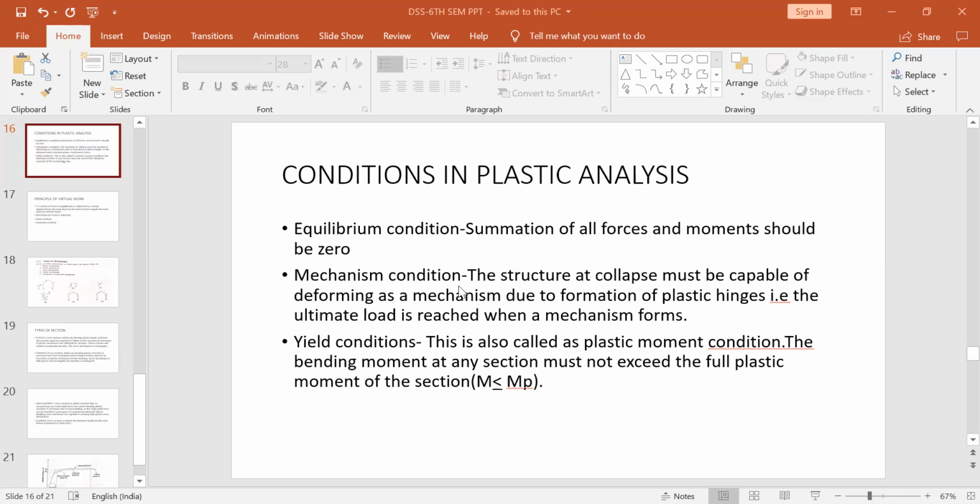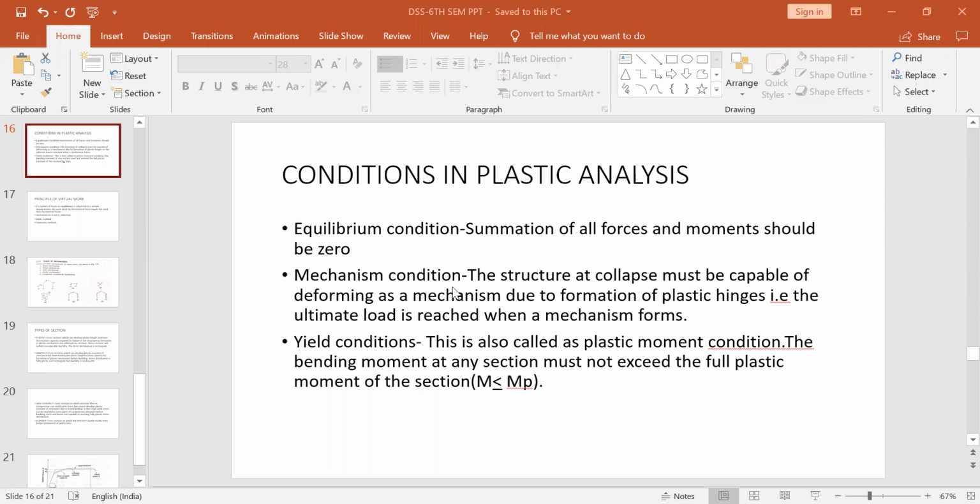In the plastic stage, when the structure enters the plastic stage, strain hardening starts and it enters plasticity. At that stage, plastic hinges will start occurring at various points depending on the location of the load, the curvature, the shape and the fixity of the structure. Plastic hinges will start forming there.